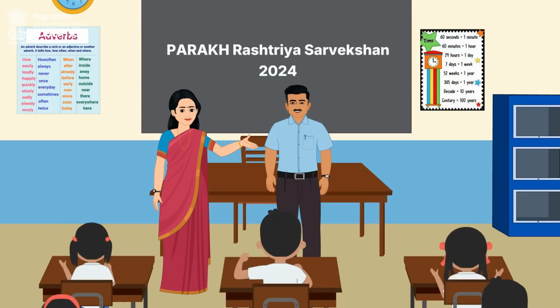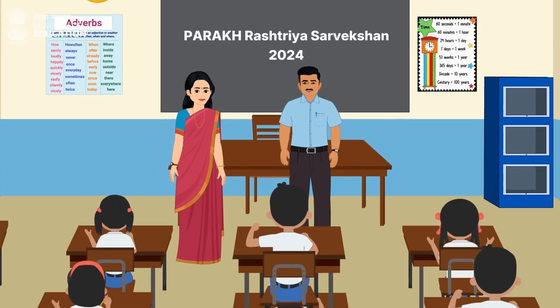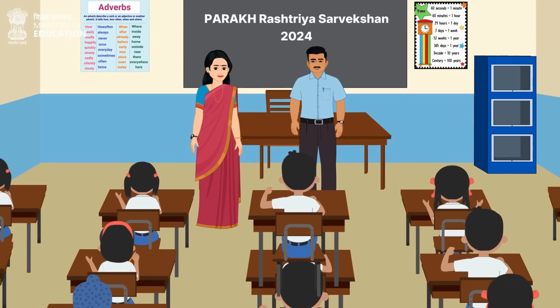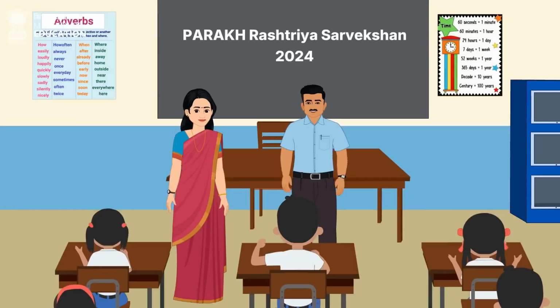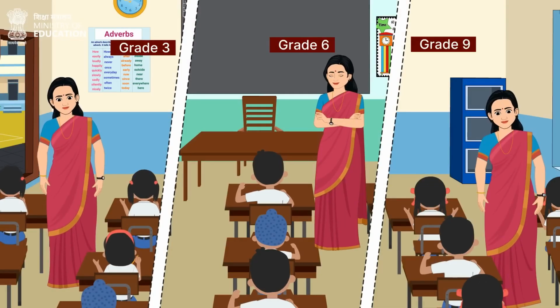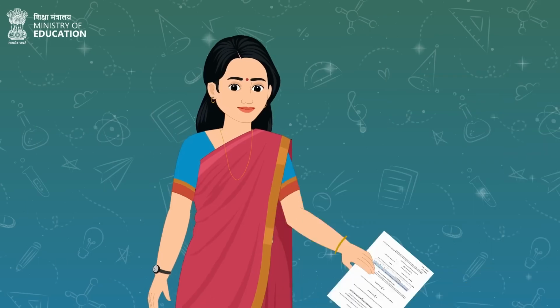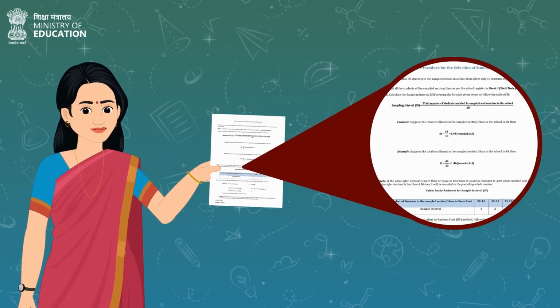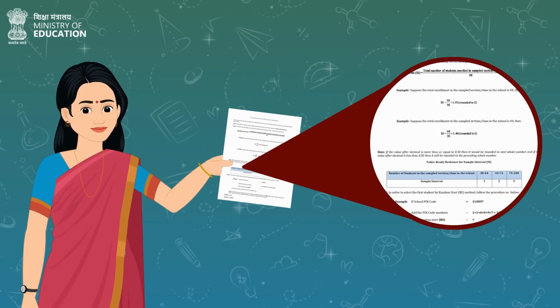It is the procedure by which the Field Investigator and the observer together will select the students who will give PARAKH Rashtriya Sarvekshan 2024 for a particular grade. A step-by-step guide on the sampling process has been provided in the sampling instructions shared with you.